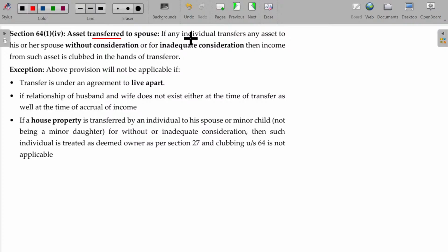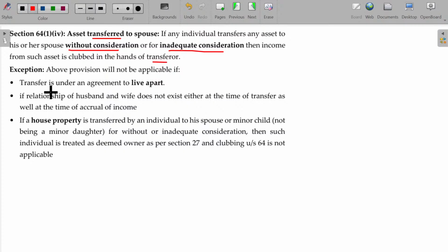Deemed owner. Though the house property is registered in the spouse's name, though your spouse may be the registered owner, you are the enjoying owner, so you have to pay the tax. Okay. Transfer to minor child or spouse, wife. Leaving that, other things are covered here. If any individual transfers any assets to his spouse without consideration or inadequate consideration, then income from such asset is clubbed in the hands of the transferor.